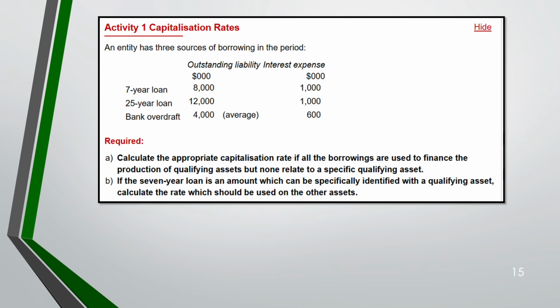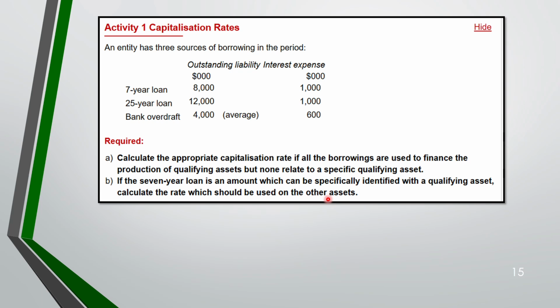Now, let us do activity 1. In activity 1, we have 3 borrowings: 7-year loan, 25-year loan, bank overdraft. We have outstanding liability of 8,000, 12,000, 4,000 here, and on this side we have the interest expense. A, calculate the appropriate capitalization rate if all of the borrowings are used to finance the production of a qualifying asset, but none relate to a specific qualifying asset. B, if the 7-year loan can be specifically identified with a qualifying asset, calculate the rate which should be used on the other assets.